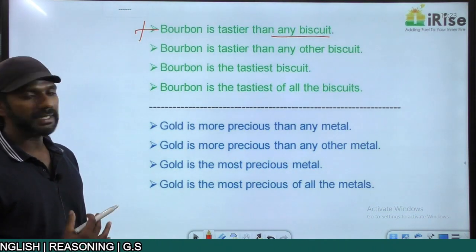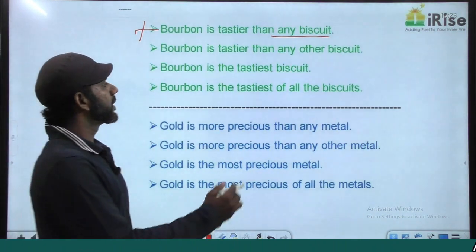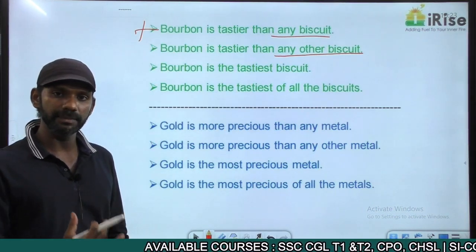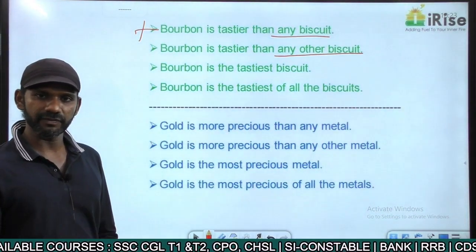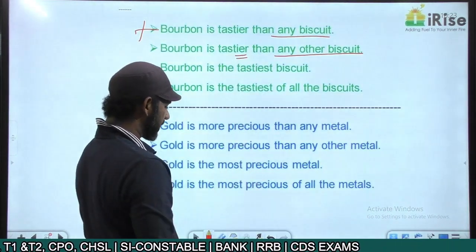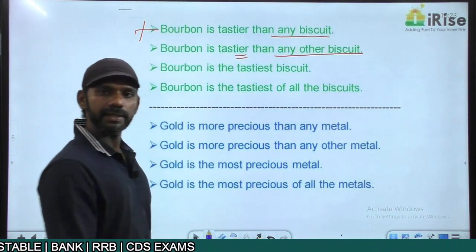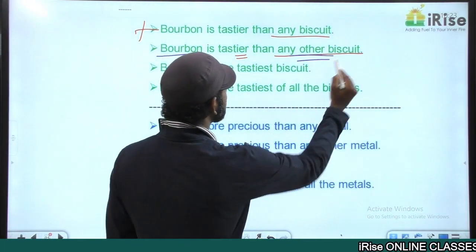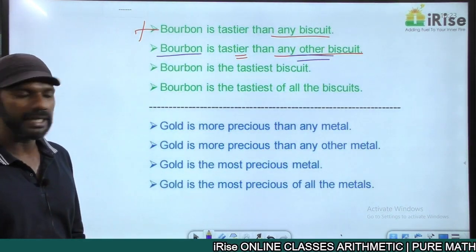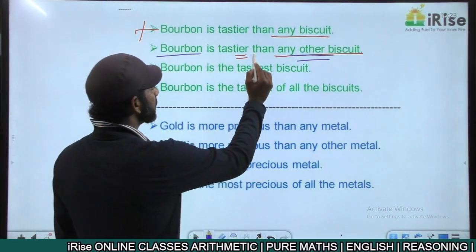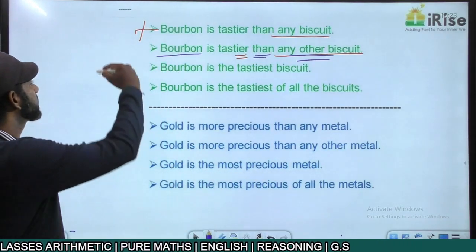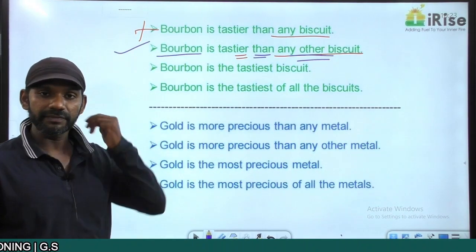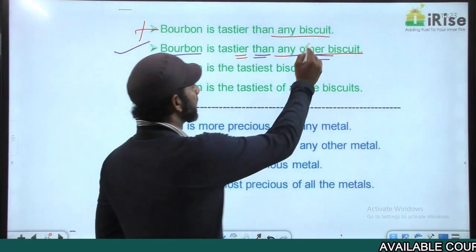Come to the second one. Bourbon is tastier than any other biscuit. From this sentence, we can say that Bourbon is also a biscuit, because I said any other biscuit. Meaning is fine. Tastier is a comparative degree adjective. Which are the two entities getting compared here? The two entities getting compared here are Bourbon and any other biscuit. Tastier is a comparative degree adjective followed by than. That is also fine. This statement is grammatically correct. This idea can be framed in the superlative degree form because in the comparative degree we have other.